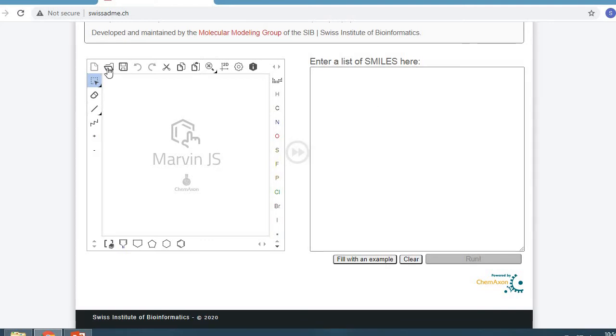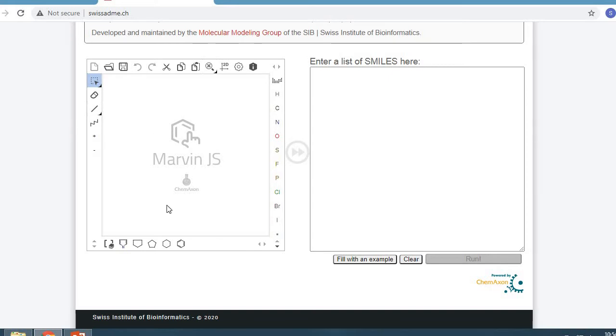Here is also an option for import, where you can import your structure to change it into SMILES notation if it is in an MDL file or SDF file. Or you can copy SMILES from databases like PubChem or directly from Wikipedia. You can paste it here to check the ADME properties.